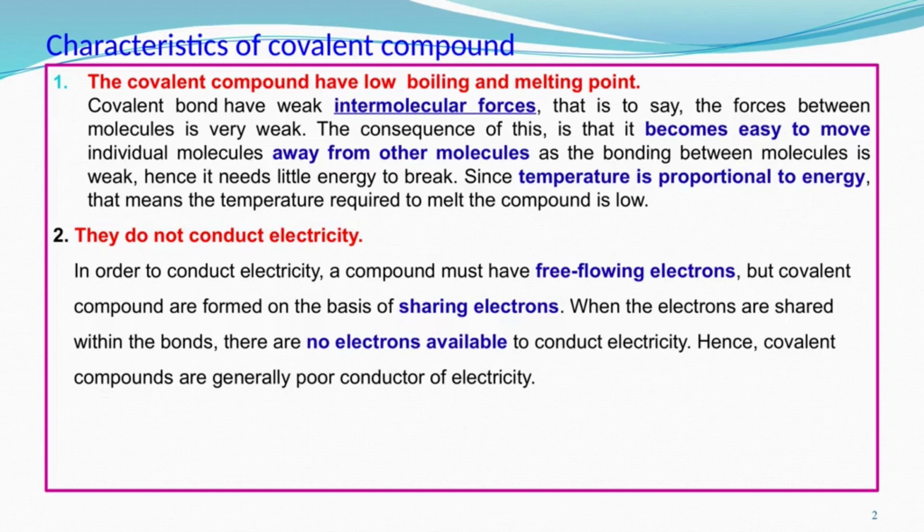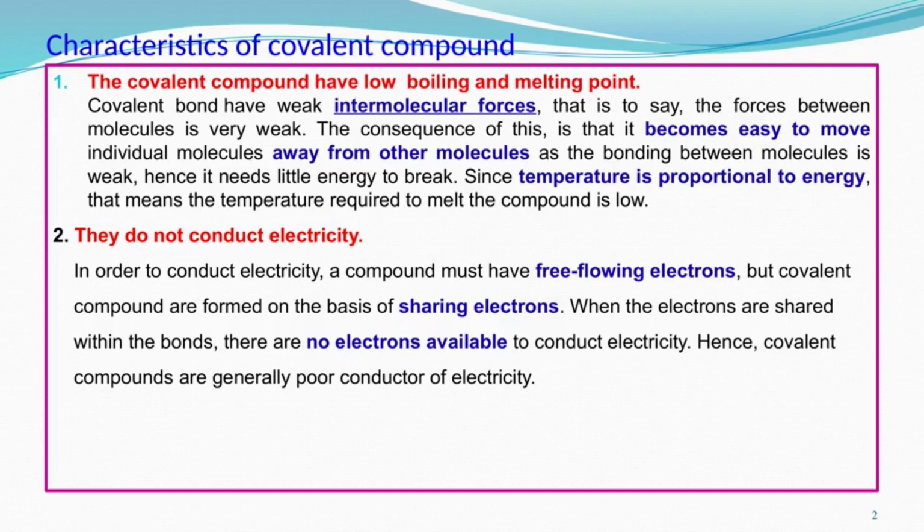So, to break the covalent compound very little energy is necessary, and we know that temperature is proportional to energy. That means the temperature required to melt the compound is low. That is why they have low boiling and melting points. And the second characteristic is that they do not conduct electricity.